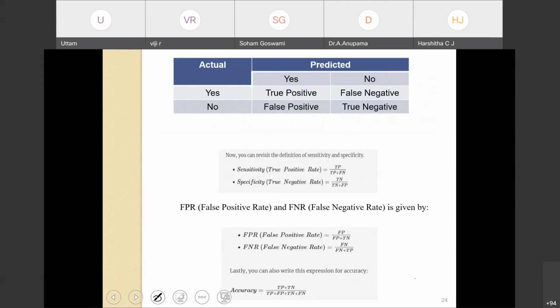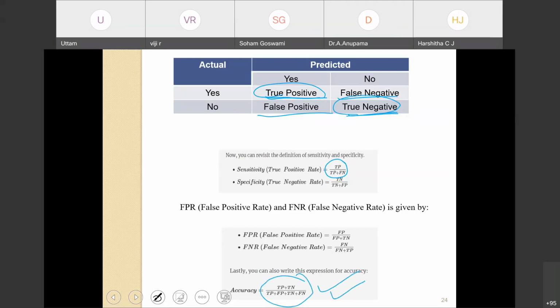Okay. So to summarize from the contingency table, sensitivity is equal to true positive divided by true positive plus false negative, as shown here. Specificity, which is also the true negative rate, is true negative divided by true negative plus false positive. We can also compute the true positive rate, false positive rate, false negative rate from this. And overall accuracy is given by the summation of true positive plus true negative divided by the sum of all four: true positive plus false positive plus true negative plus false negative. Which is shown.